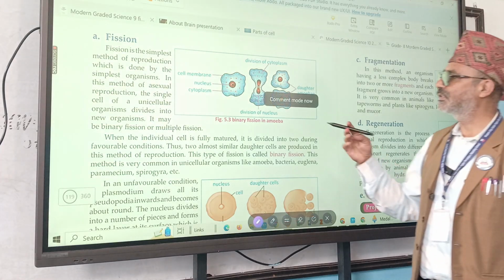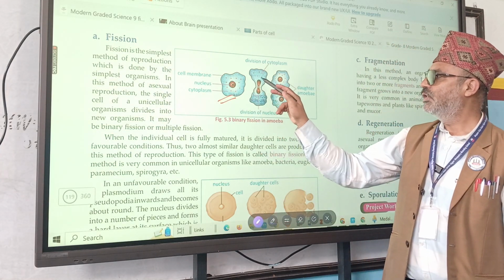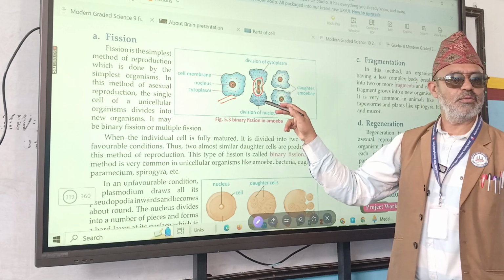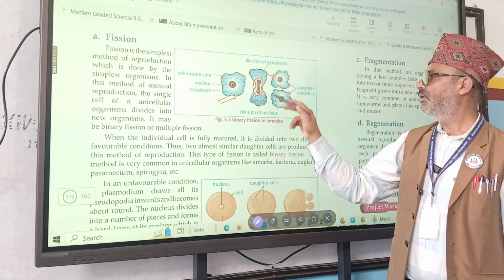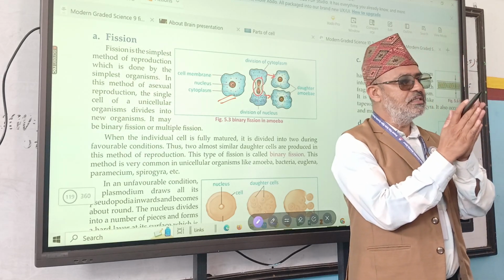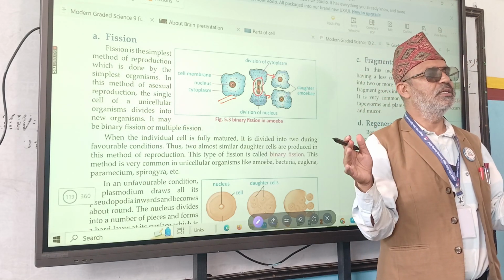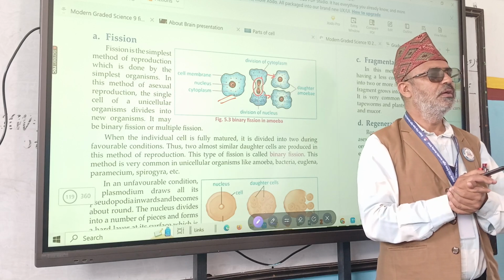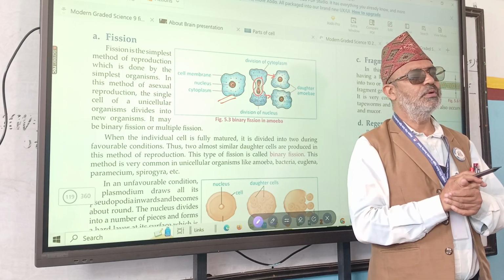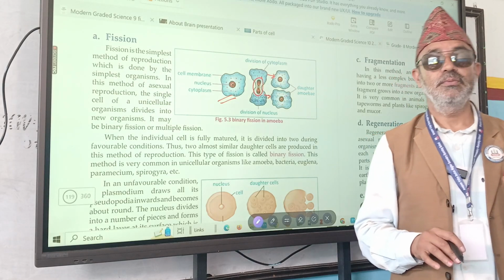Very interesting. So this parent cell is now dividing. Nucleus is also dividing. Cytoplasm is also dividing. Now, how many are formed? Two. So, if one cell divides and forms two cells, two separate organisms, then that type of process is called fission.